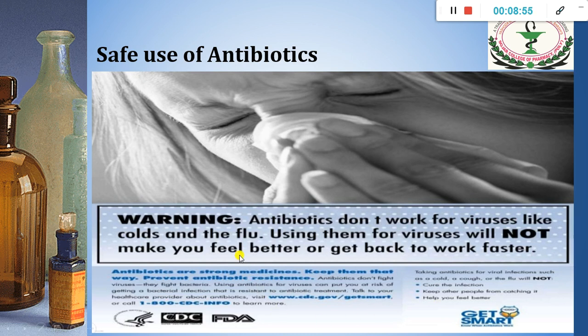If we use antibiotics for any simple or small things, or if the patient is suffering from a viral infection and still we give the antibiotic, this may lead to development of resistance towards that particular antibiotic. So we have to use antibiotics safely.